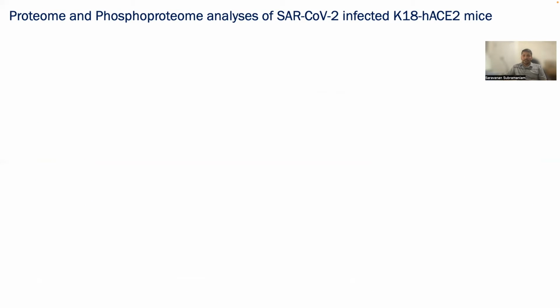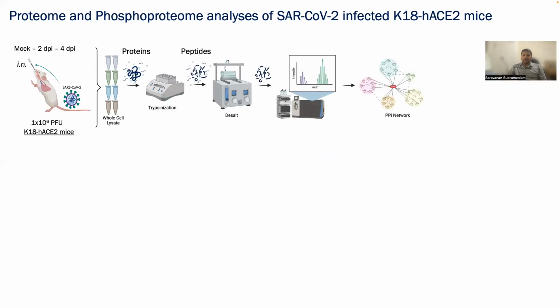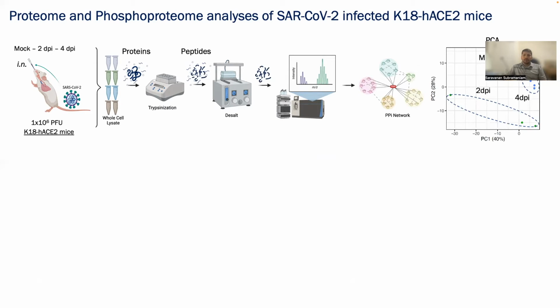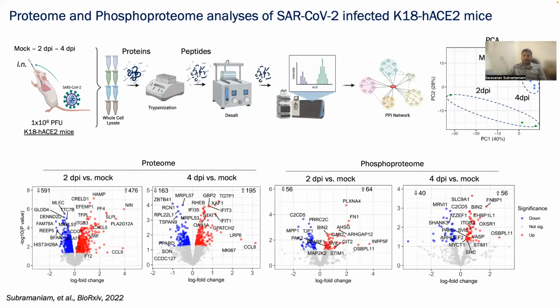Due to its contagious nature, we performed an unbiased mass spectrometry-based proteome approach. Since almost 80 to 95% of the K18 human ACE2 mice died at 7 days post-infection due to neuroinvasion, we picked the earlier time points of 2 and 4 days post-infection for the platelet proteome study. Principal component analysis plot demonstrated a clear difference in expression pattern between 2 days and 4 days post-infection, which were clustered nicely. Overall, we mapped 4,600 proteins from our platelet samples.